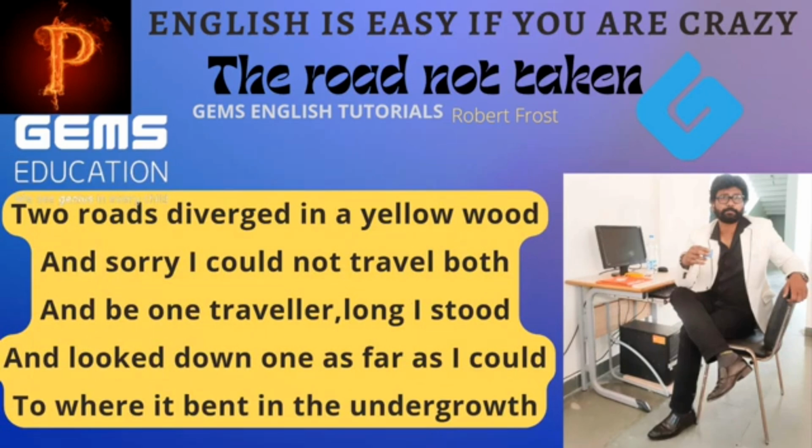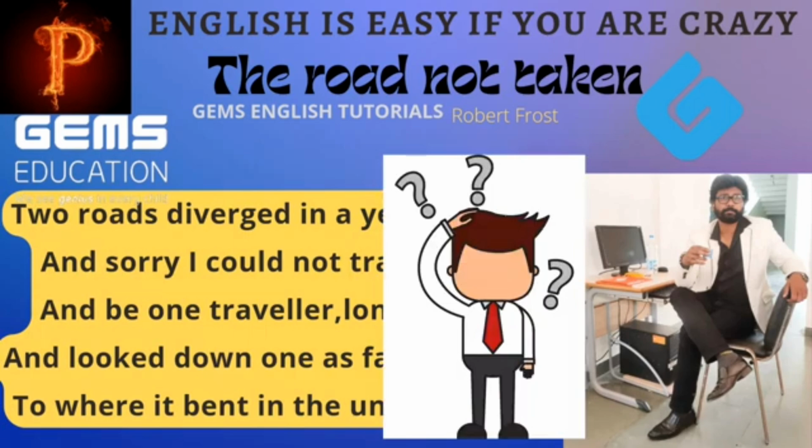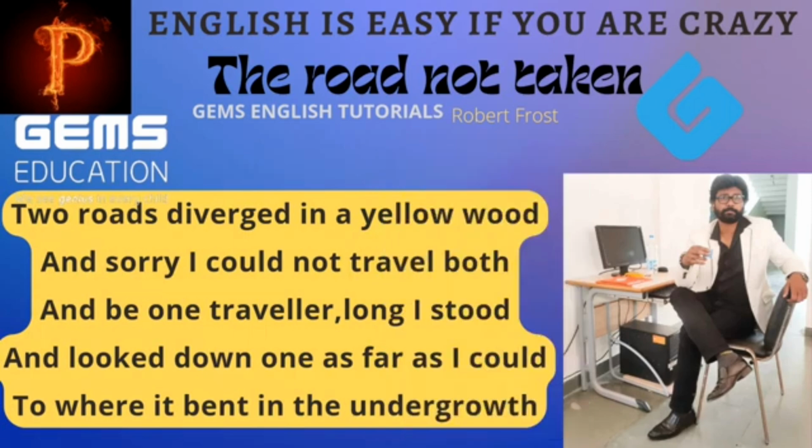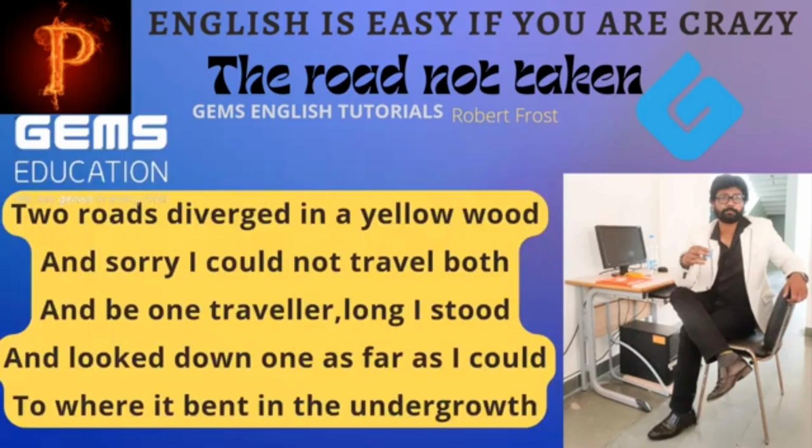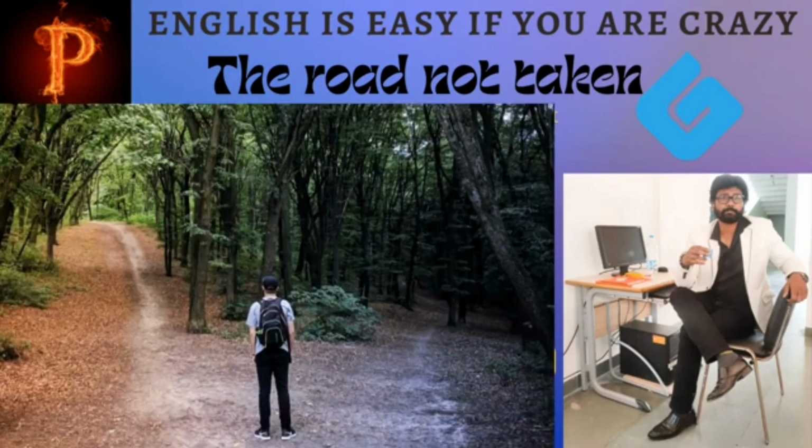The second line, and sorry I could not travel both. What's the meaning of this line? I have a doubt. Can one individual travel in 2 ways at a time? Not possible. That's what the poet said here. And looked down as far as I could means Robert Frost was standing at the juncture, could see the road as long as his vision reached, as long as the road is visible, till the bent undergrowth.